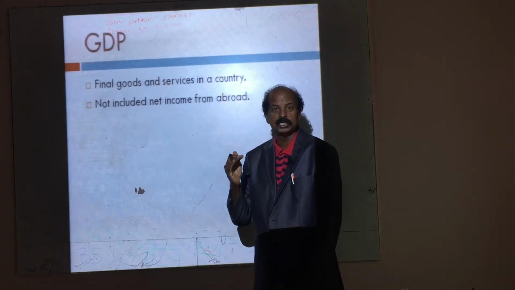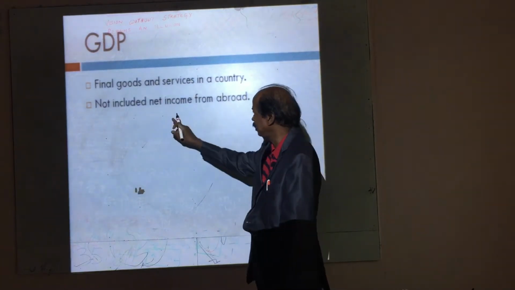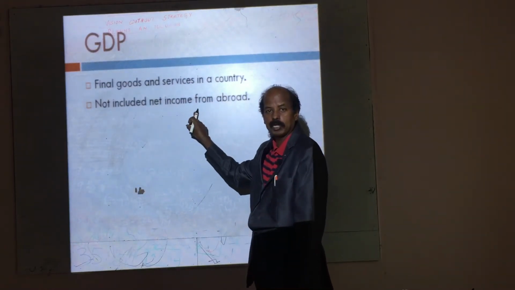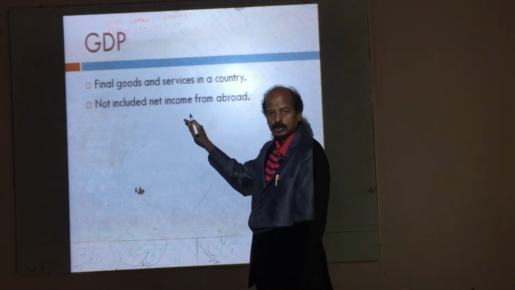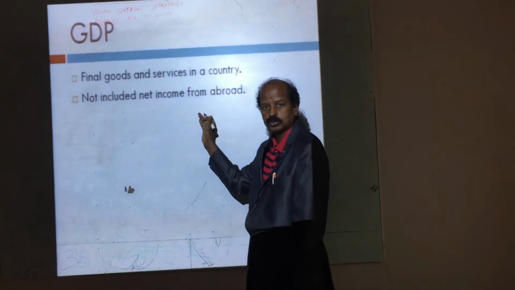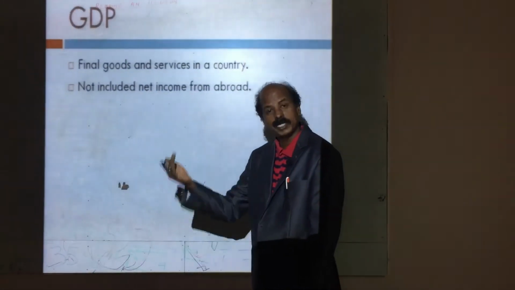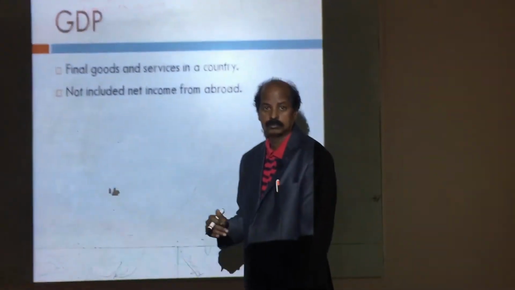So that is GDP. In GDP, net income from abroad means exports and imports are not included. When we export goods to other countries, we get income.